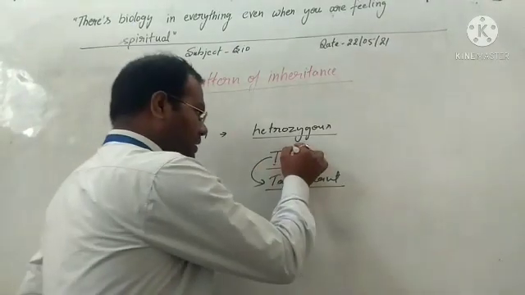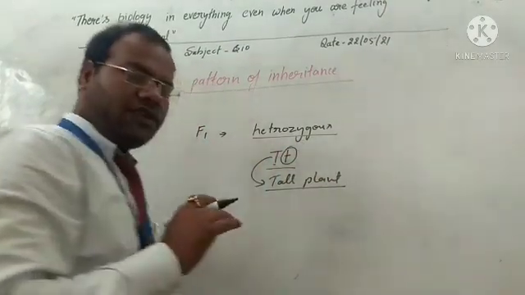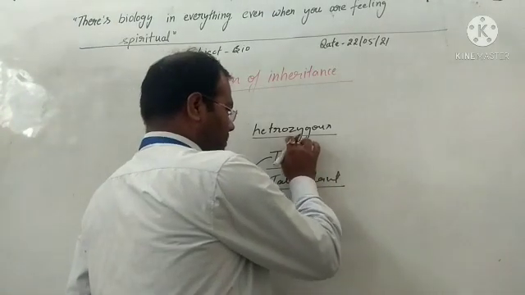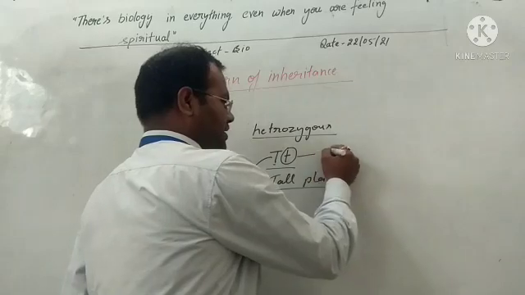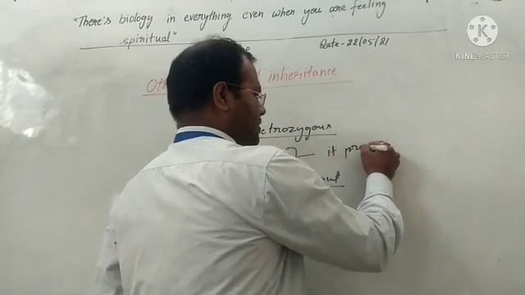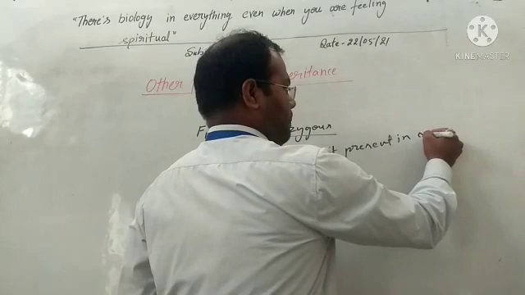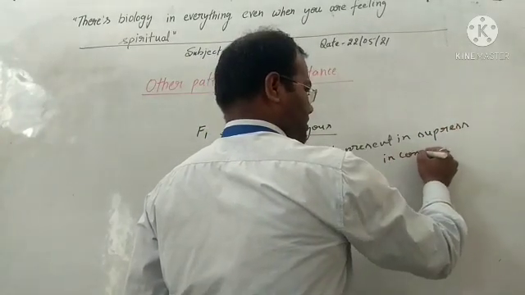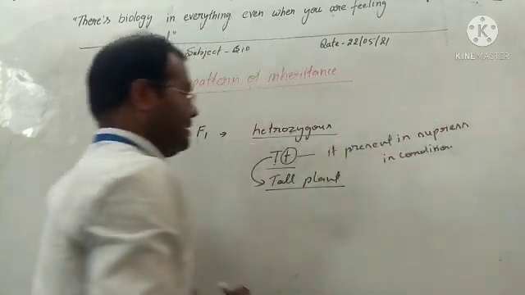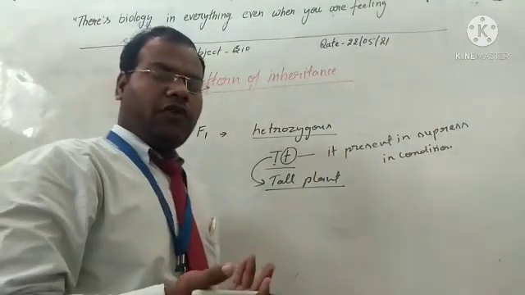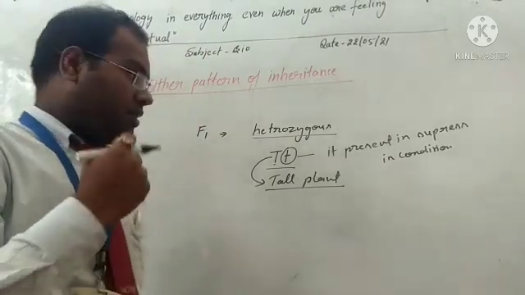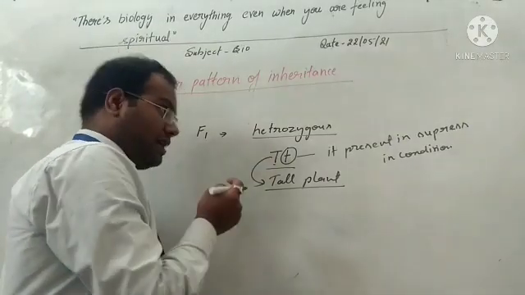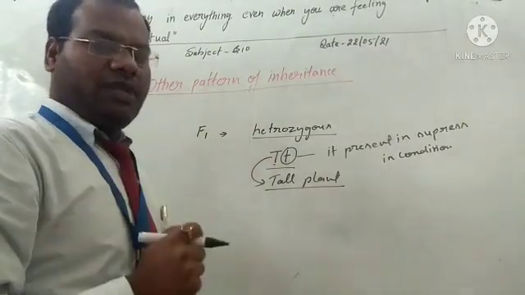But the other allele is not responsible for the character of the organism, or it is present in a suppressed form. But some laws do not follow Mendel's law, and that law is called incomplete dominance.